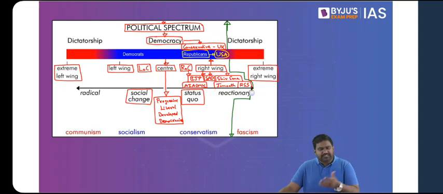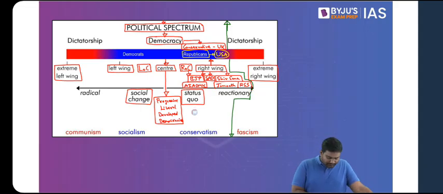We can give many more examples, but this should be enough. So all these parties, they function within the norms of a democracy. Is that clear? They function within the norms of a democratic state. So their ideology is tolerated, allowed, legal in a democratic setup.